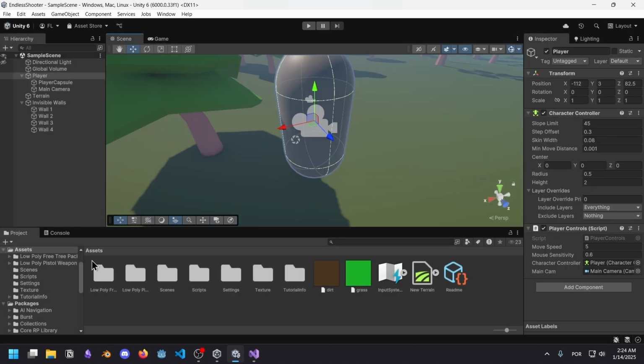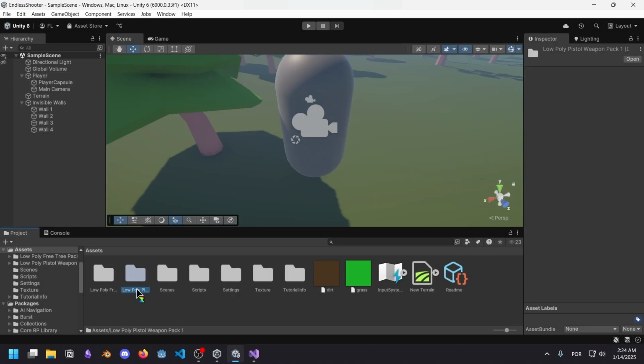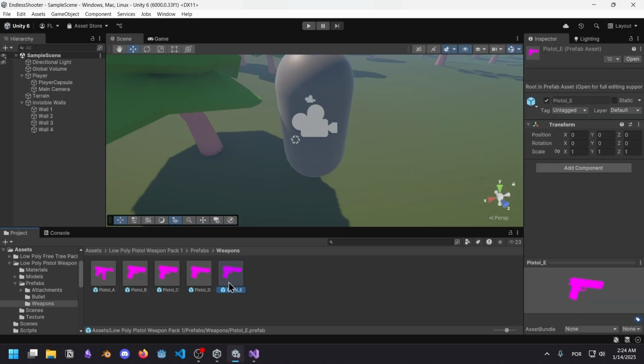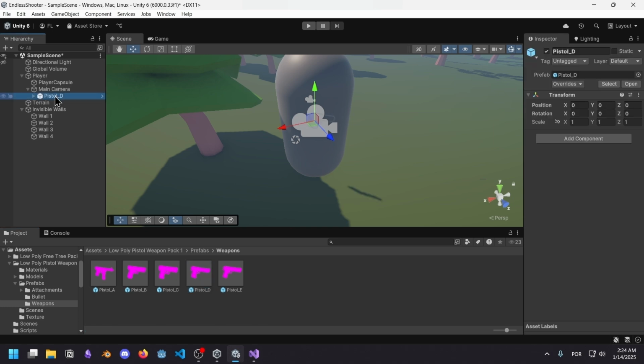Perfect. Okay, so now we need to implement shooting, but we also need enemies. I forgot about enemies. These weapons are probably using the built-in render pipeline instead of the universal render pipeline. Is this one the deagle? This one looks like the deagle. Make them a child of the camera.